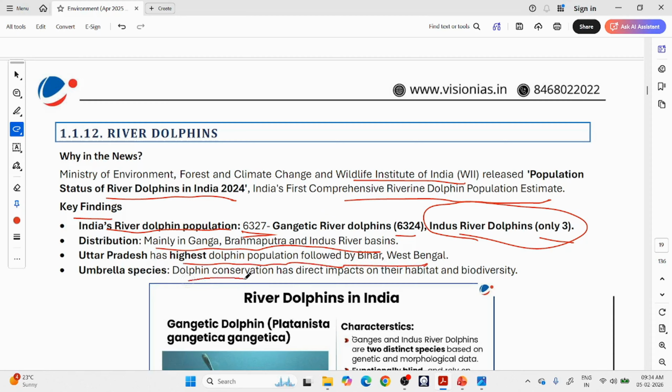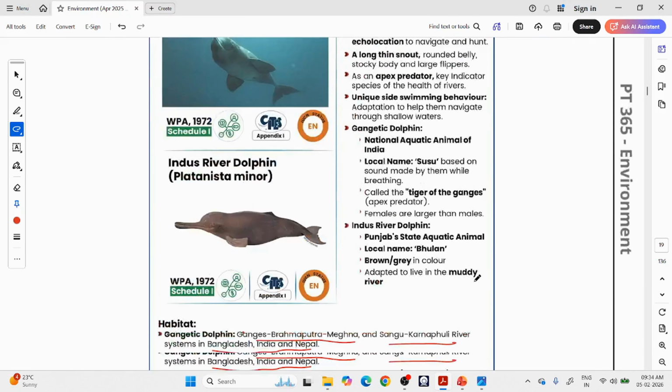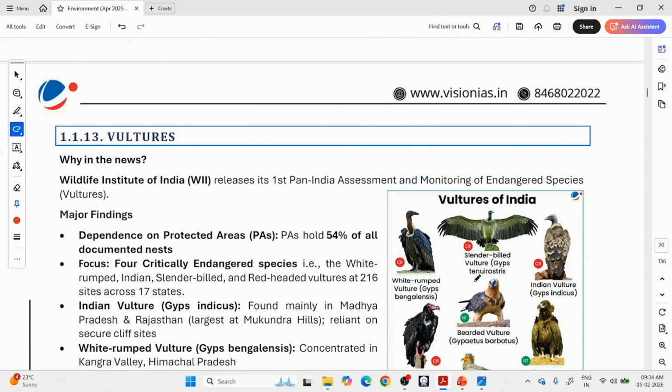Umbrella species: dolphin conservation has direct impacts on their habitat and biodiversity. Because it is the apex predator, it keeps other populations in control. So this is about the river dolphins. Let us stop our class at this point. In our next class, we will see vultures. Okay, thank you.